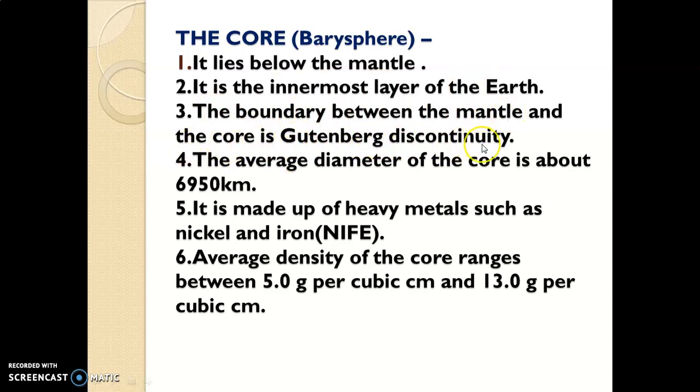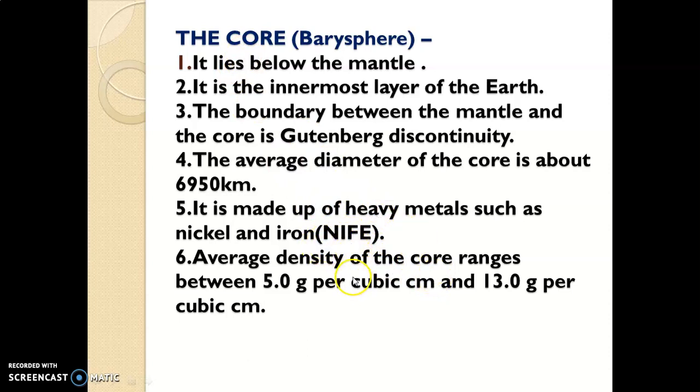The boundary between the mantle and core is called Gutenberg discontinuity. The average diameter of the core is about 6,950 kilometers, and the chemical composition of core is nickel and iron. Core is made up of heavy metal, that is nickel and iron. Which chemical symbol do you use for nickel? Ni, for iron Fe. So Ni and Fe together are called NiFe. So core is also called NiFe.